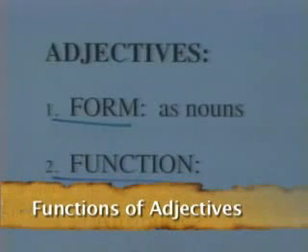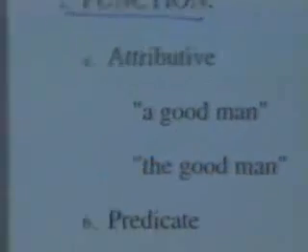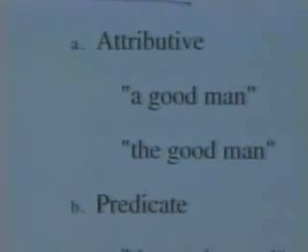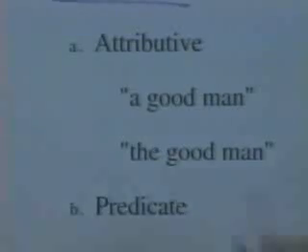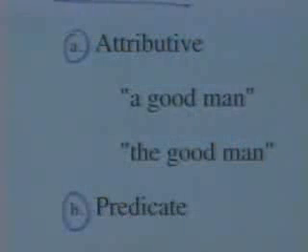As in Greek, adjectives can function as attributive adjectives or as predicate adjectives. These are the only two kinds of adjectives we have in terms of their function. What's the difference? Do you understand this?